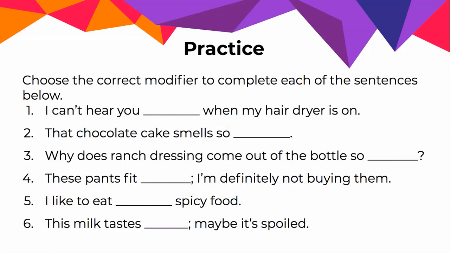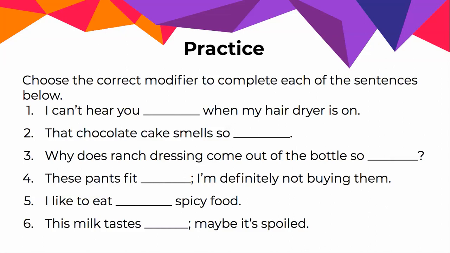Okay, now it's time to try a few on your own. For each of these sentences, choose the correct modifier to complete the sentence. For some of them, you may not be sure which pair you're looking at, so just pick one and know that in some cases there might be more than one correct answer, although whether or not it's an adjective or an adverb, there's only going to be one correct answer. Take a moment to pause the video, record your answers, and then restart it to hear what the correct answers are.